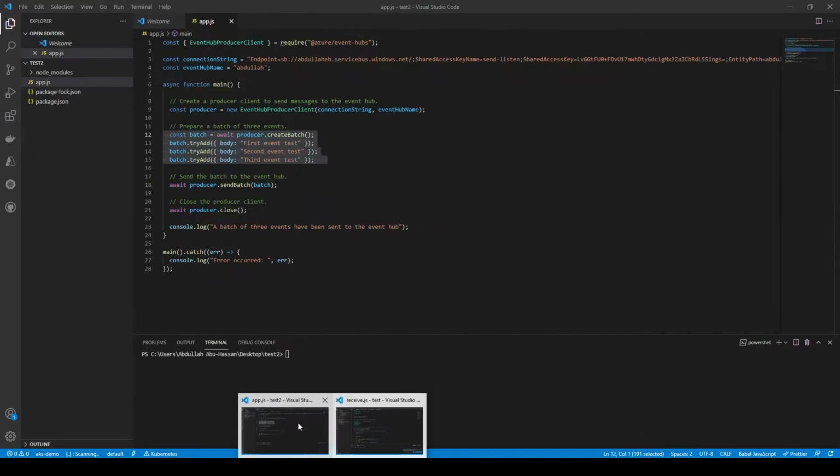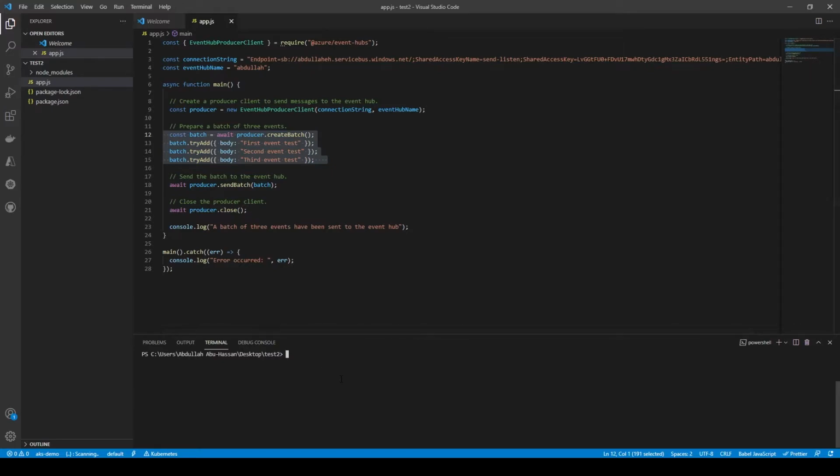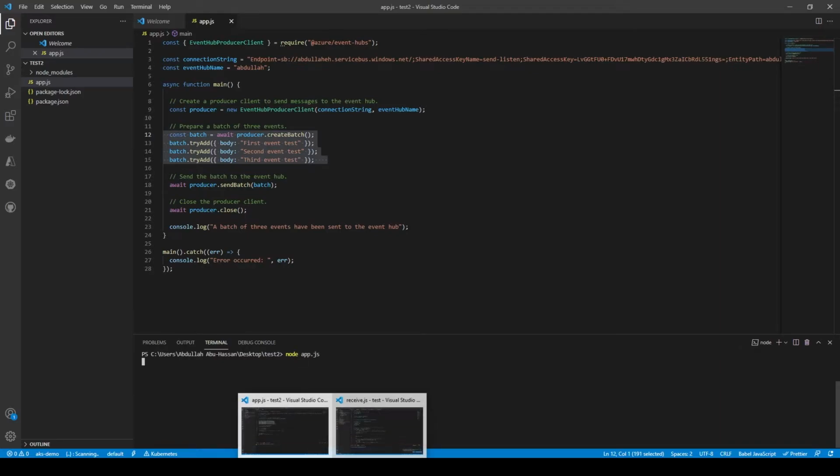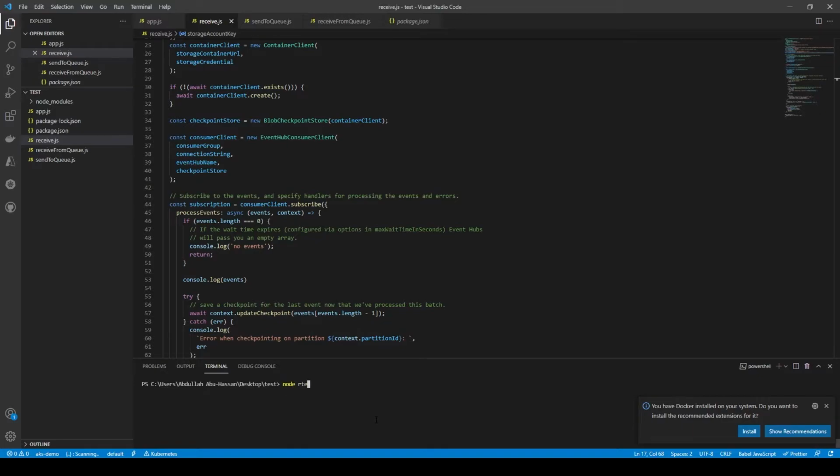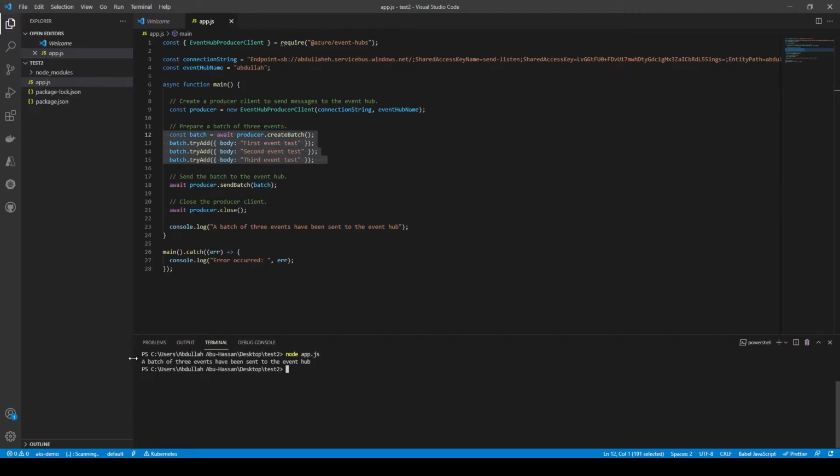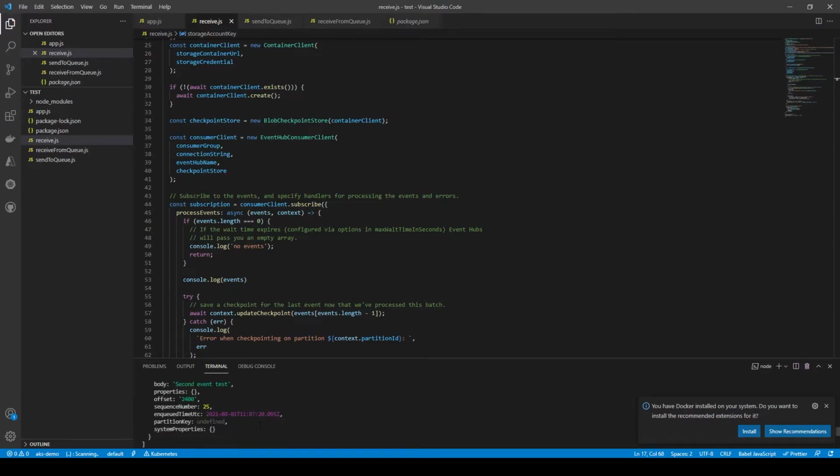So if I want to demonstrate sending those events, let's go back to the first piece of code. I'm just going to run this application: node app.js. And then I would run that one, while this one is receive.js. As you can see here, we have a batch of 3 events being sent to that Event Hub. I'm logging that after sending those messages. And now my consumer application, as you can see, guys, has read those messages that I have sent. The first message I have read is first event test, second event test, and third event test.